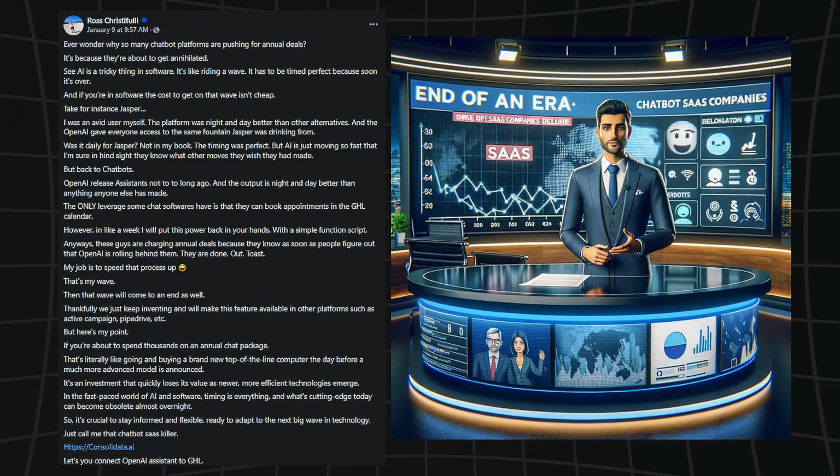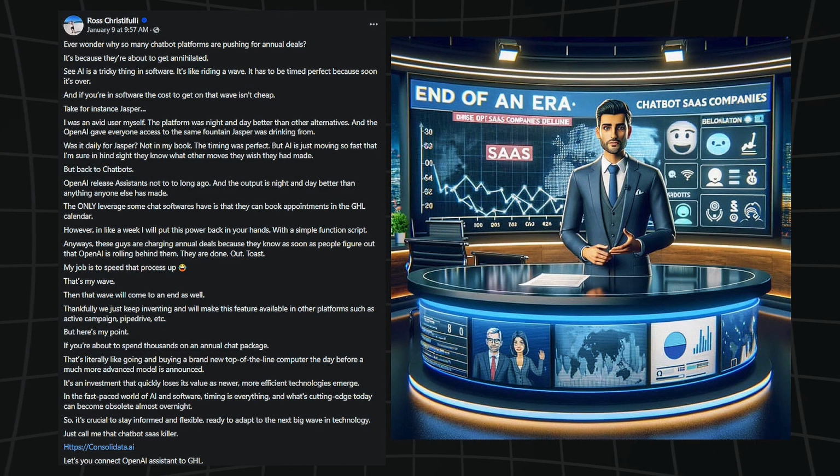Now, do I think he's 100% right? Maybe. I'm not actually sure. I'll be really interested to see how all of this unfolds. If you have Zappy Chat already, if you have Closebot already, if you have Capri already, I don't think it's been a bad investment. You're certainly going to be ROI positive, but if you could just skip all of these and instead connect directly to ChatGPT, which you'll be able to do through Consolidata and which you can do with a custom setup anyway right now, maybe that's going to be a better solution for you.